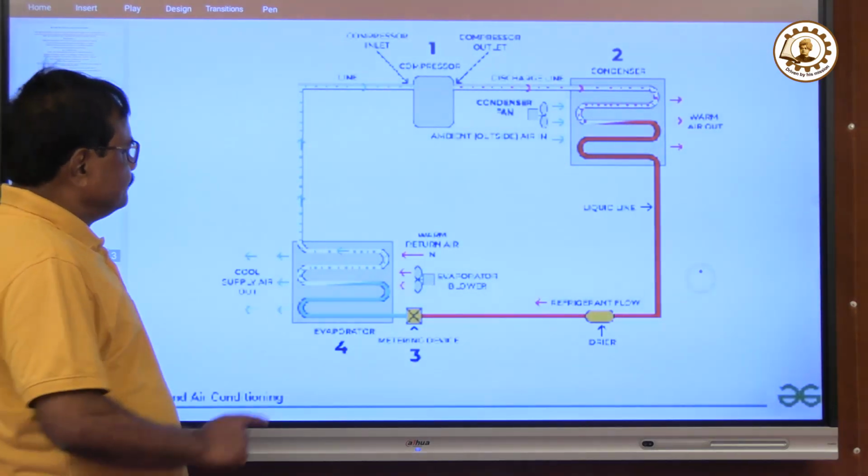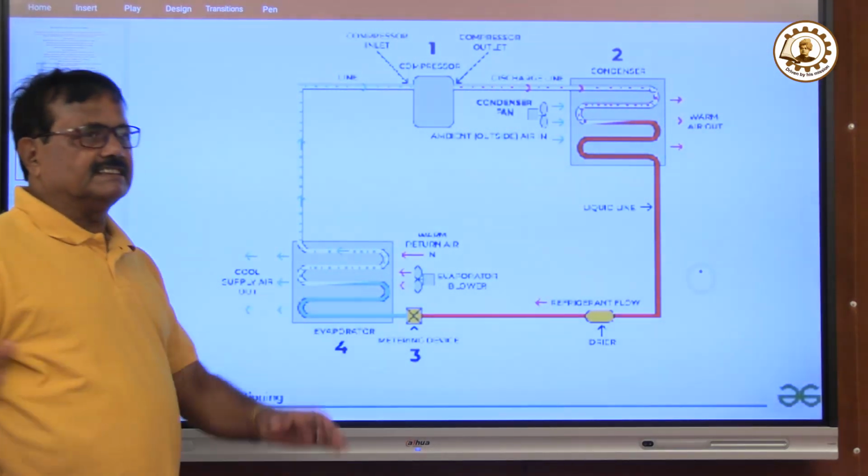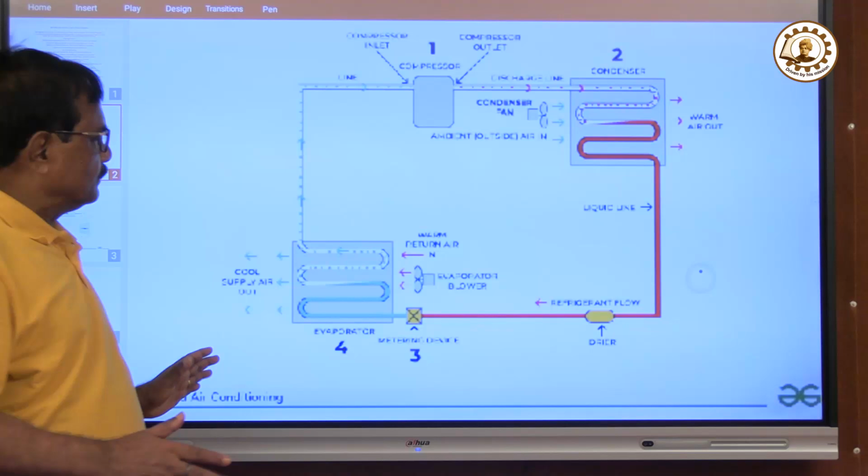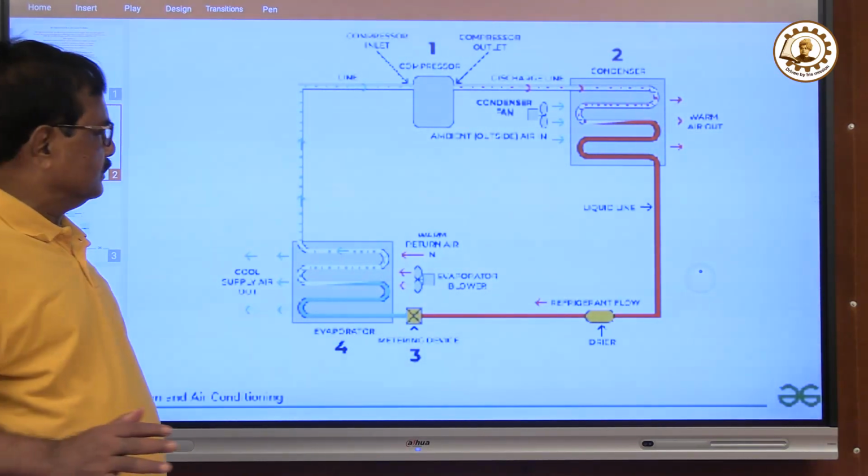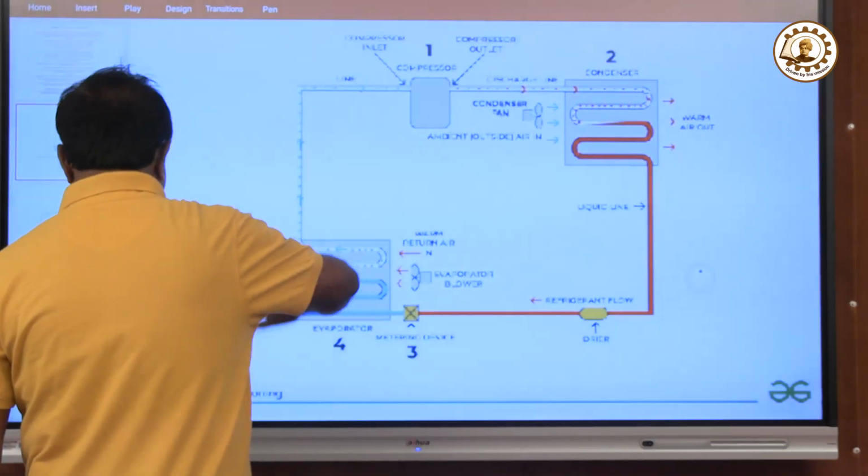Now you see how it is. This is the evaporator. Suppose this is the evaporator in this room. So what will happen? I will show you the real picture now.